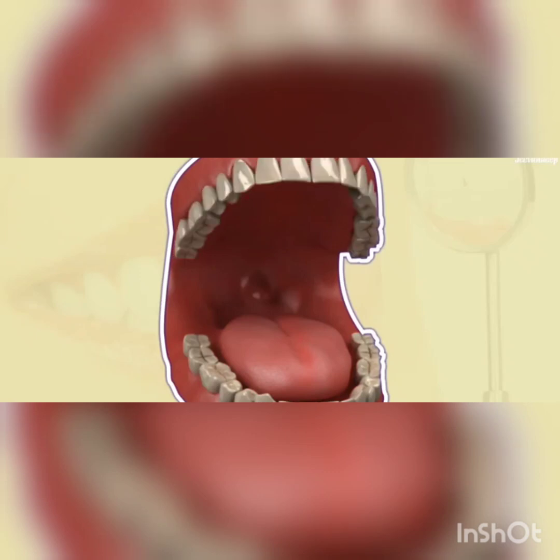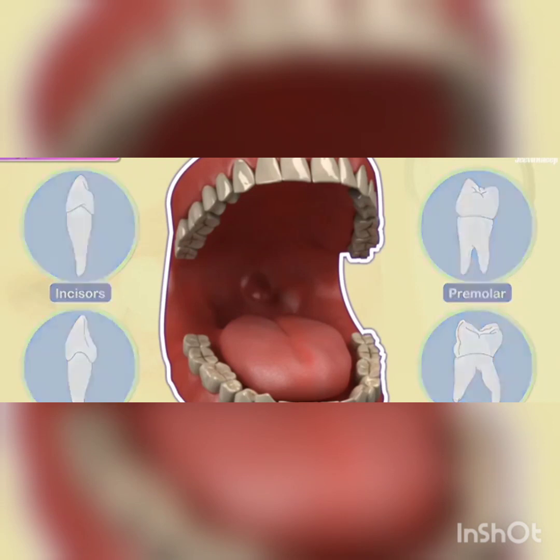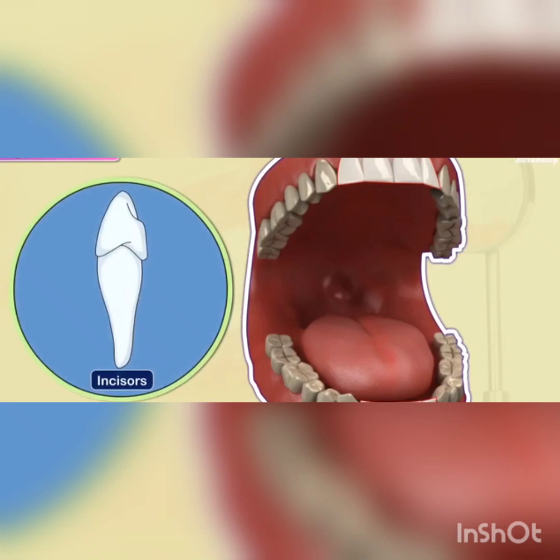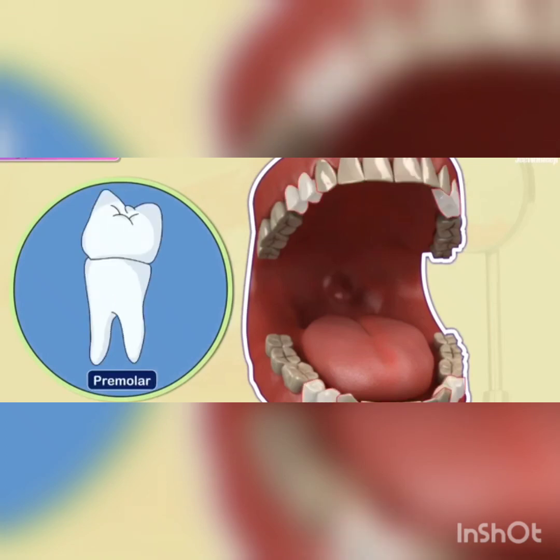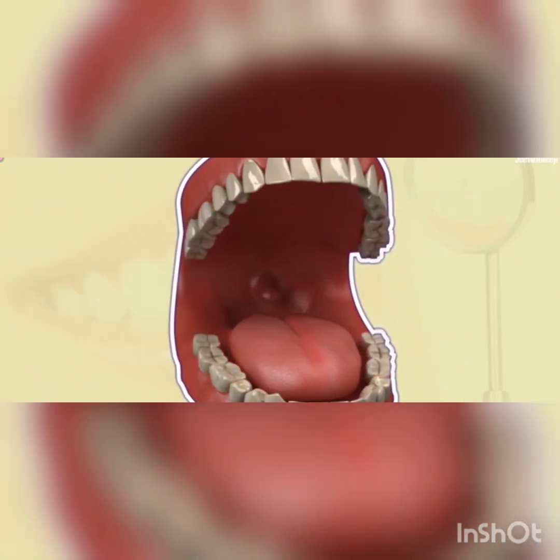There are 32 permanent teeth in an adult with 16 teeth in each jaw. The different types of teeth are classified on the basis of their shape, size and their functions: incisors, canines, premolars and molars. First we are going to discuss incisors.